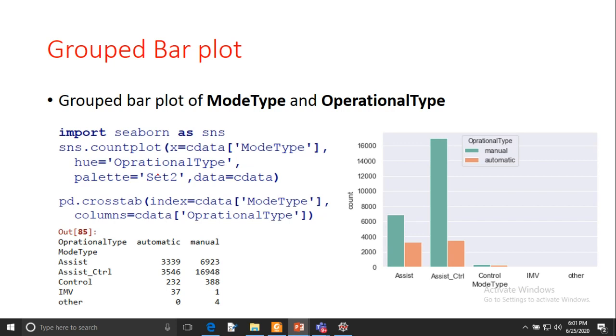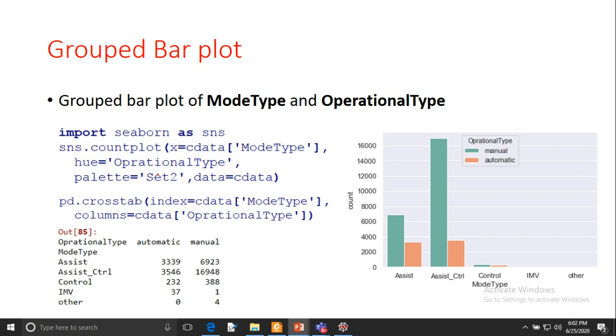We can also draw the group bar plot. If you want to draw the group bar plot, you can use the count plot function with additional arguments. In this case, I am using sns.countplot. I am passing the x-axis, and hue, which means by operation type you group all categories of the mode type. And palette I am setting to Set2, and the C data frame as data. So I am passing these arguments to the count plot.